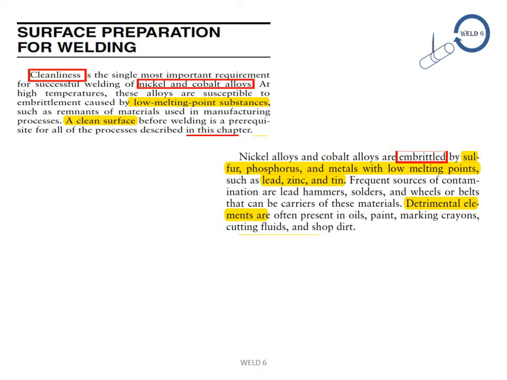So this paragraph describes the embrittlement, and the elements which are responsible for it, like sulfur, phosphorus and metals with low melting points like lead, zinc and tin. The detrimental effects can occur because of oil, paint, marking crayons and so on.